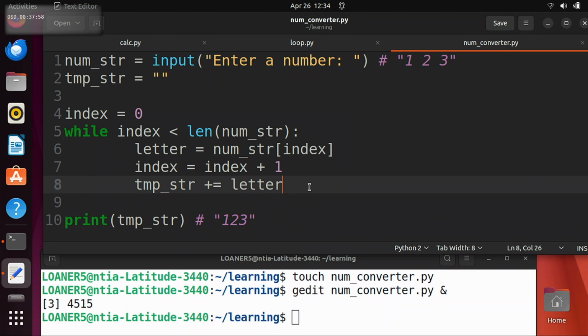So when we print out temp string, what are we going to get? It starts empty, and then every time through the loop, we add the character to it. So if we start with an empty string, and then we add every character from the first string into it, what have we done?